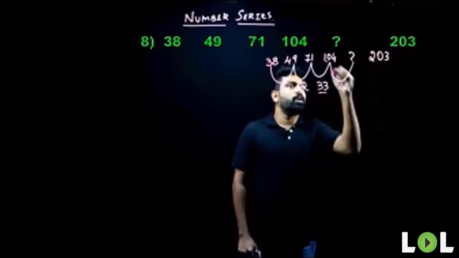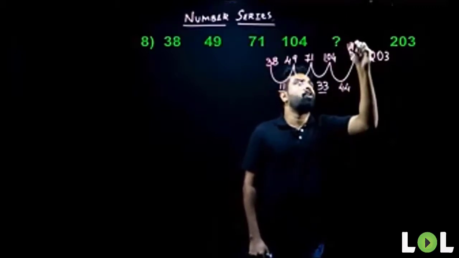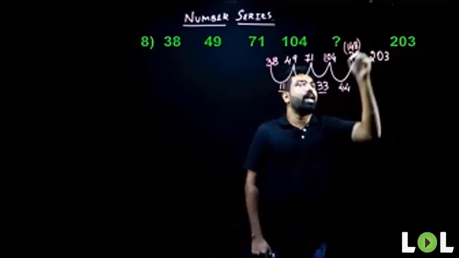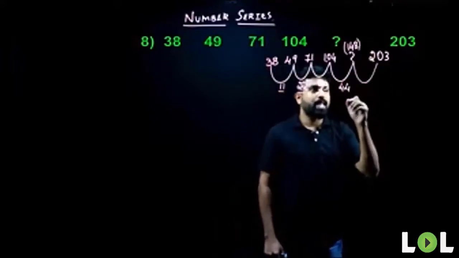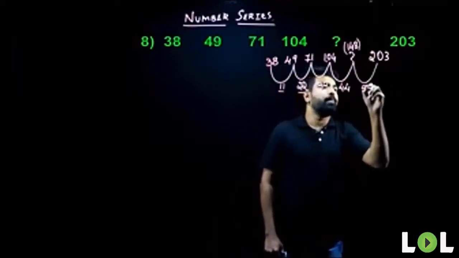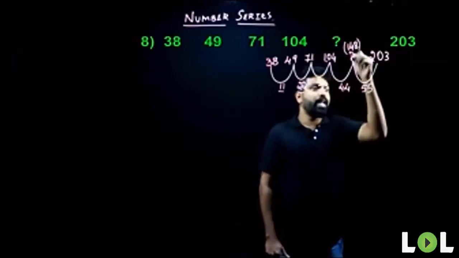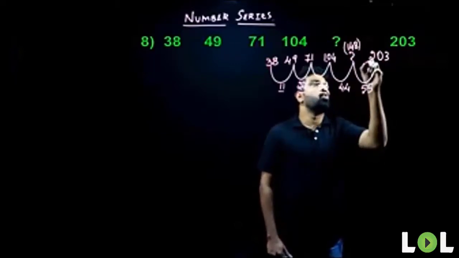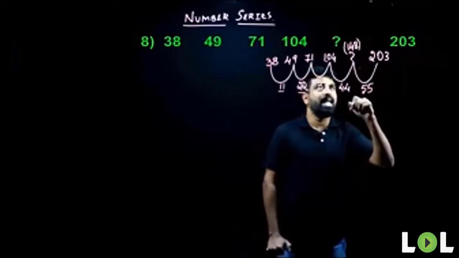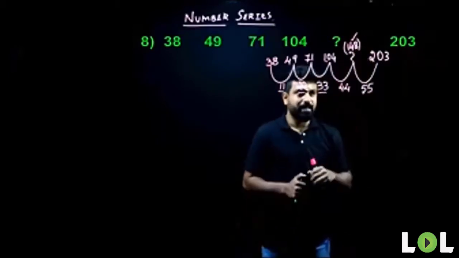So if I add 44 to 104, what do I get? I get 148. So let me check. What will be my next multiple here? Next multiple will be 55. So if I add 55 to 148, what do I get? 148 plus 5 gives me 153, plus 50 gives me 203. So I'm getting the proper answer. So my missing term here is 148.